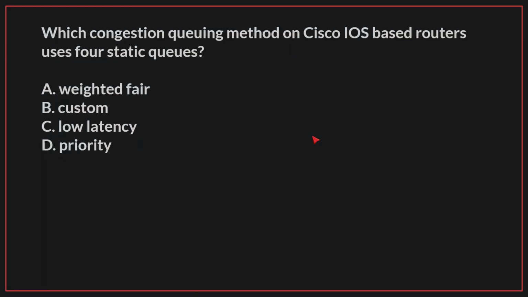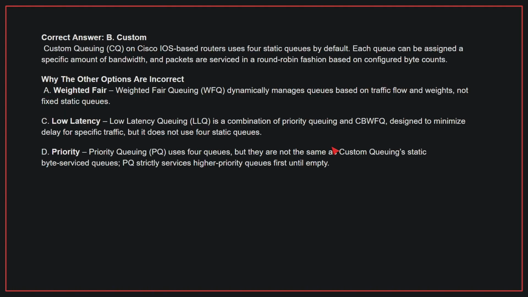Which congestion queuing method on Cisco IOS-based routers uses 4 static queues? The correct answer is B. Custom. Custom queuing on Cisco IOS-based routers uses 4 static queues by default. Each queue can be assigned a specific amount of bandwidth, and packets are serviced in a round-robin fashion based on configured byte counts.